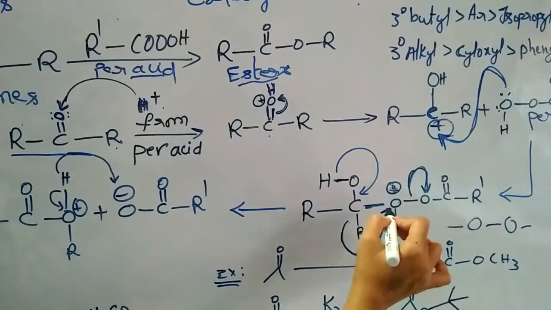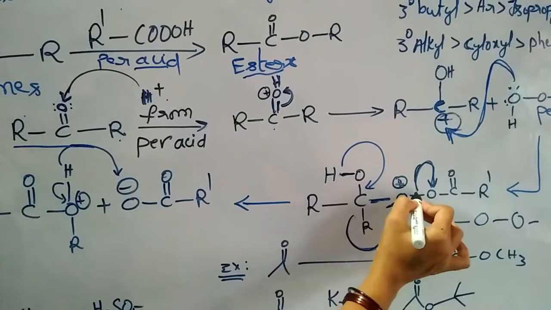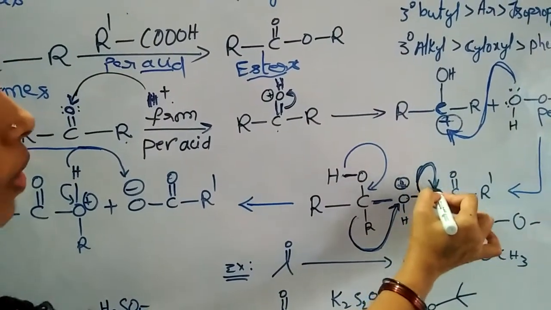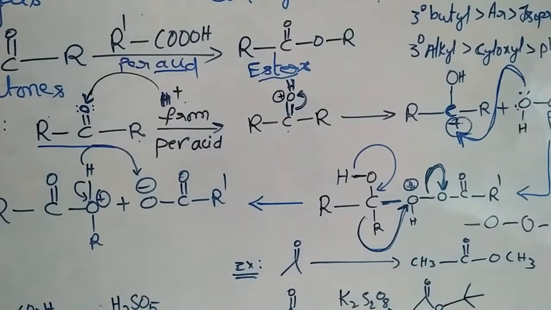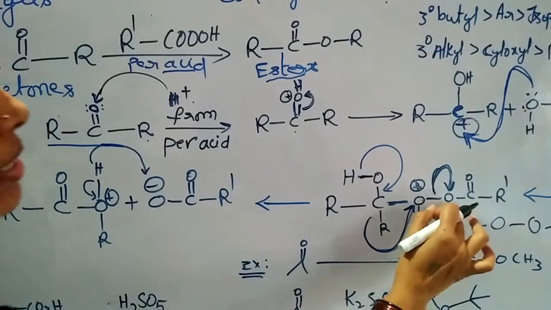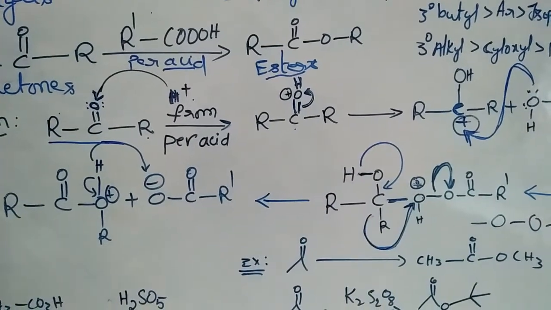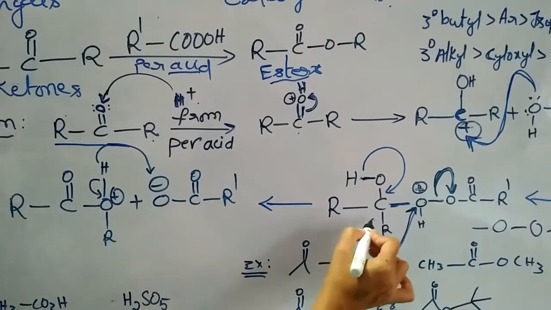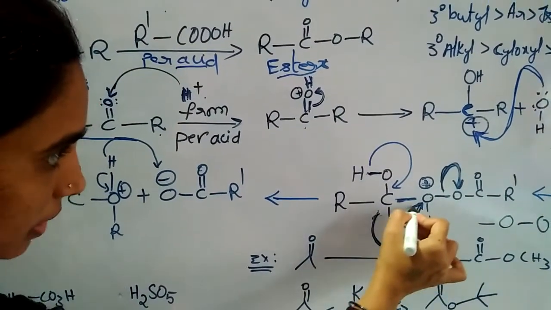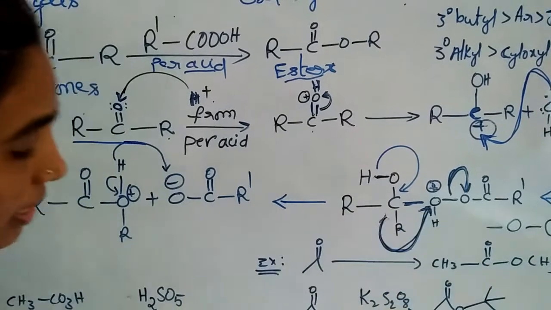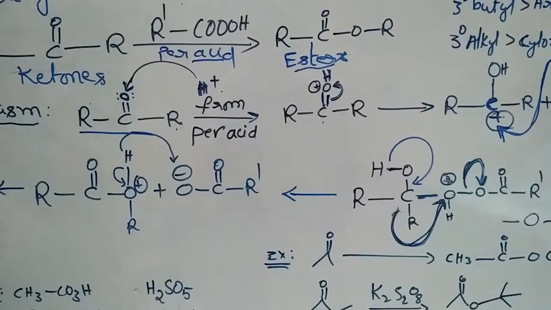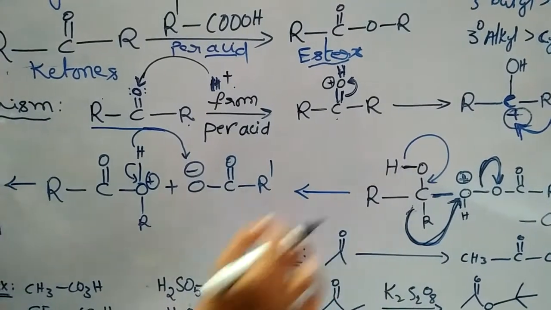The bond between the two oxygen atoms migrates towards the oxygen atom present in the peracid. At that time, what will happen? Migration. Actually this is the migrating step. Rearrangement takes place in this step only.